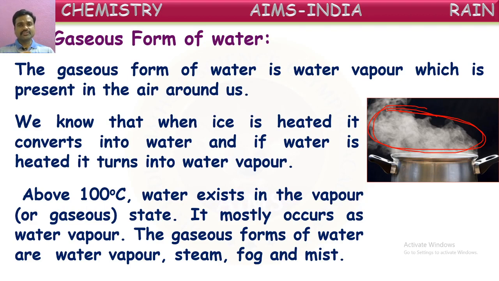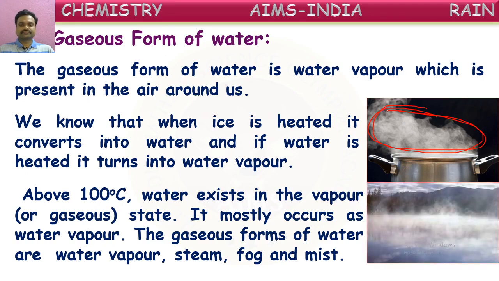Even fog and mist also come under examples for gaseous forms of water. So they are the different forms of water. How many states of water are there, children? 3 states. What are those? Solid form ice, liquid form water, gaseous form water vapor or steam. So these are the 3 states of water. See here, this is in the early morning, so you can see some mist or fog. In villages we can observe this mostly. So this is a gaseous form of water.